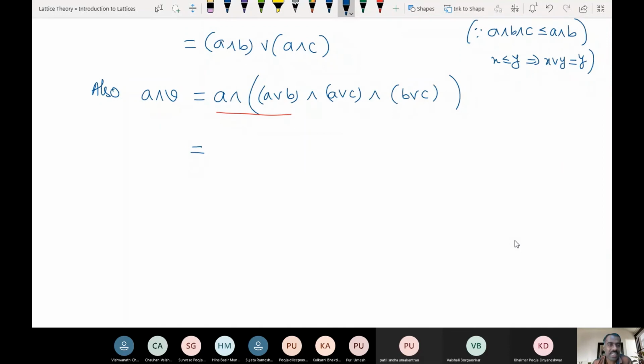What is A meet A join B? A join B is bigger than A or not? So when you try to write this as A meet A join B, first let me write this so that you can understand. Are these two steps the same? Obviously, because all are meet, so you can put the bracket anywhere. Okay. Now what is the value of A meet A join B?